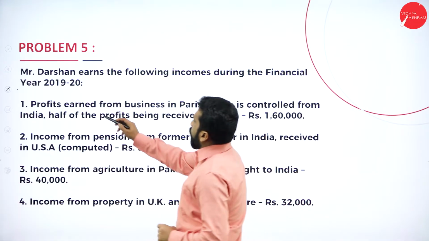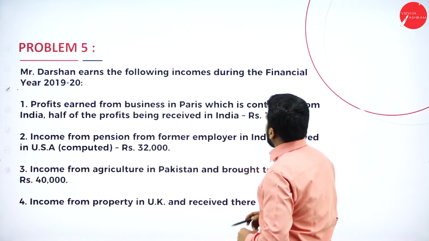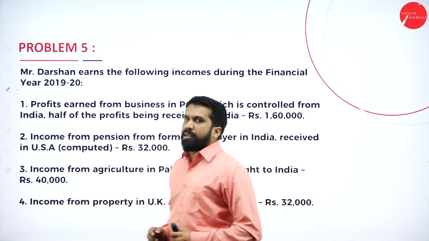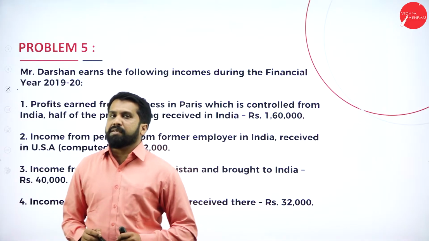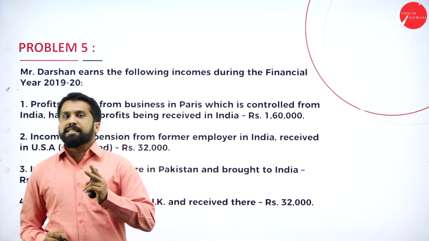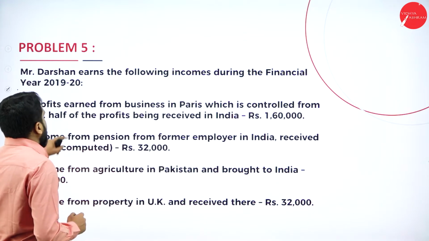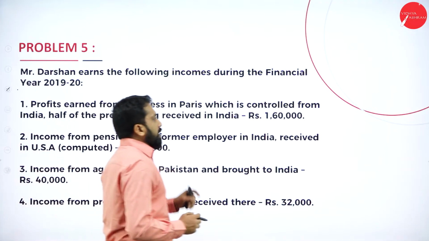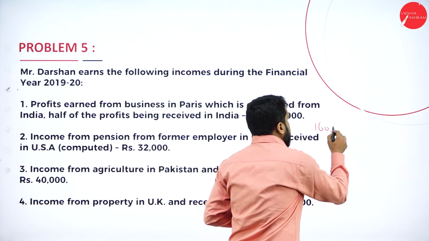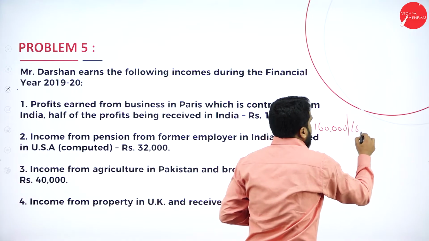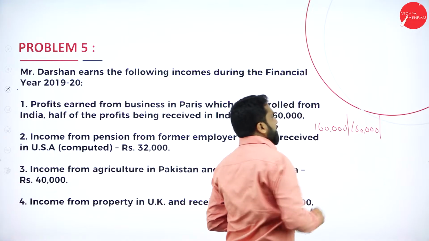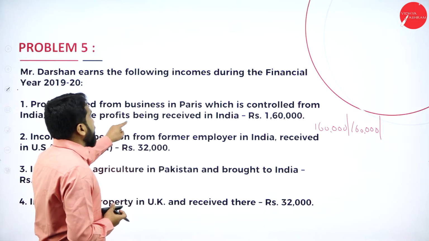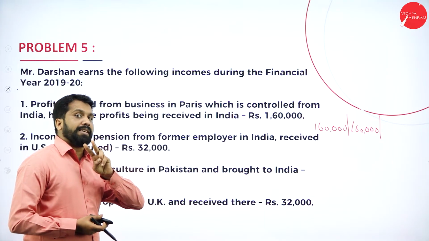Now, profit earned from business in Paris, which is controlled from India. So as I told you, if it is controlled from India, how many persons are taxable? Only 2 persons are taxable. But along with that, half of the profit is being received in India. So 1,60,000 for the first person, 1,60,000 for the second person. Third person, it will not come at all. Why? Because controlled in India, only 2 persons are taxable.